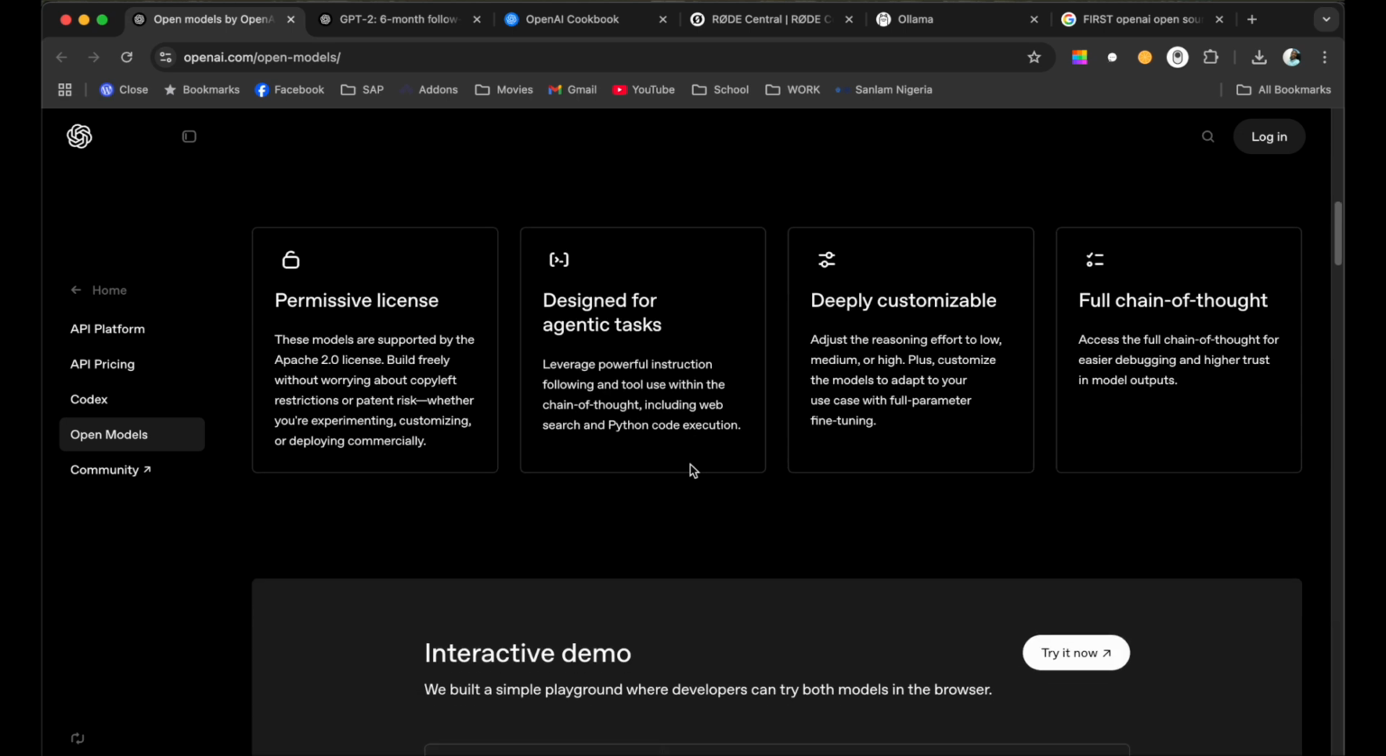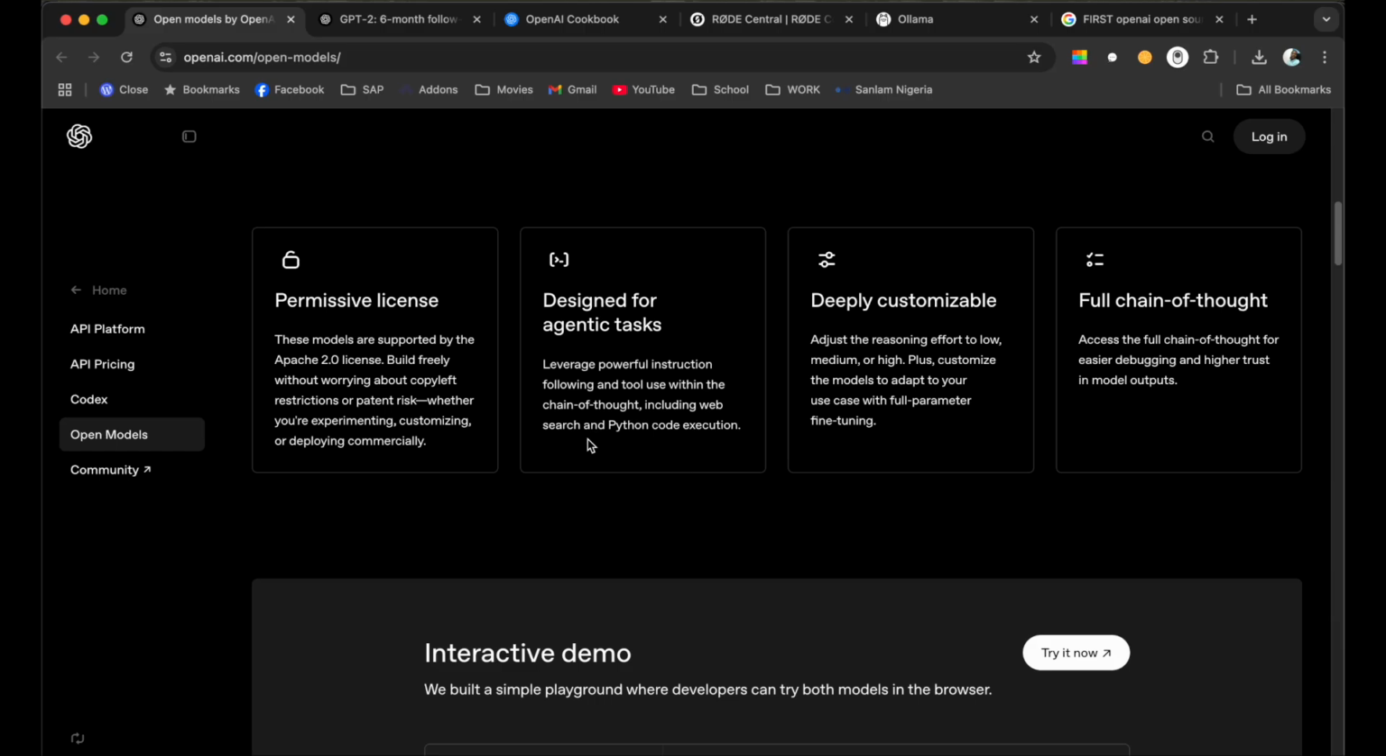And let's see what this model really entails, if it competes with the likes of DeepSeek, Qwen, and a lot of them out there already: Mistral, and so on and so forth, the likes of Gemma, the likes of Phi, the likes of Llama, and so on and so forth.